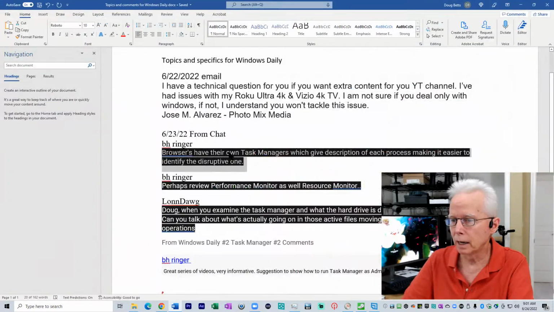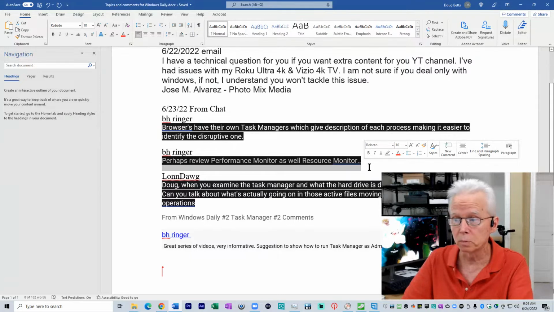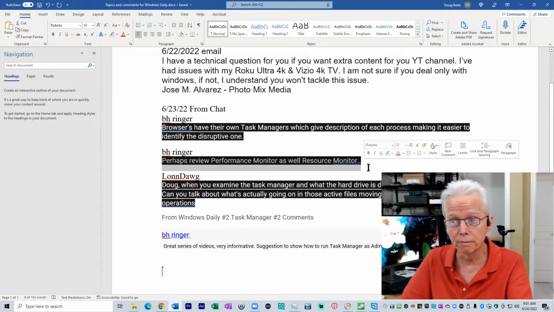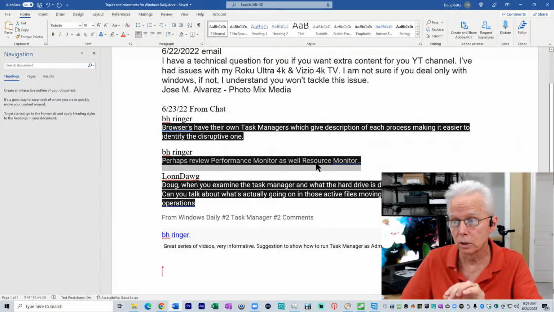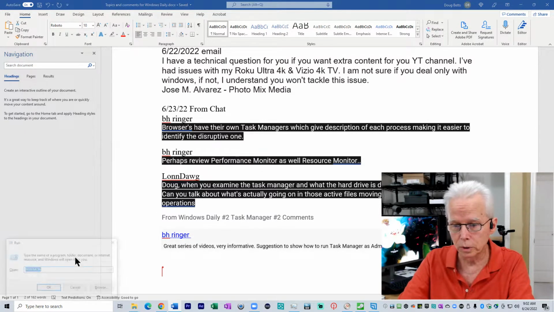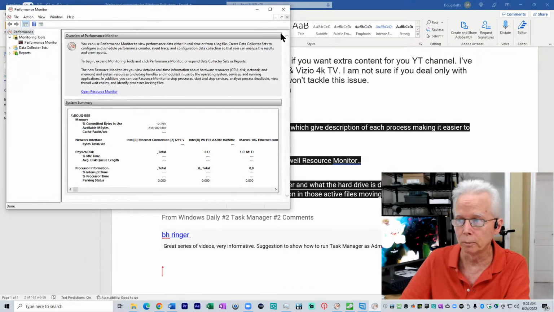And then coming back to my list here, BH Ringer says, perhaps review Performance Monitor as well as Resource Monitor. Yes, we'll get to that. I'm going to finish with Task Manager first and then get into Resource Monitor, and then we can go to Performance Monitor, but a very quick way for that is Windows key R and then perfmon, as I already have it typed in there, and press enter. That'll get you into Performance Monitor.